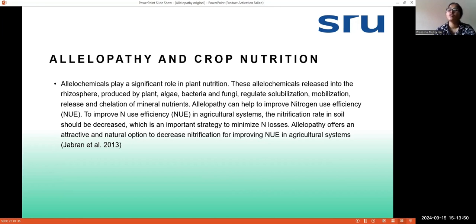And it is also minimizing the nitrification rate so that we can reduce nitrogen losses. Allopathy offers an attractive and natural option to decrease nitrification by improving nitrogen use efficiency in agricultural systems. And it was given by Zabran et al. in 2013. Zabran in 2013 investigated that allopathy is causing a greater impact on crop nutrition by improving the nitrogen use efficiency.